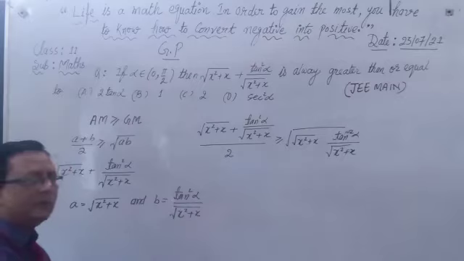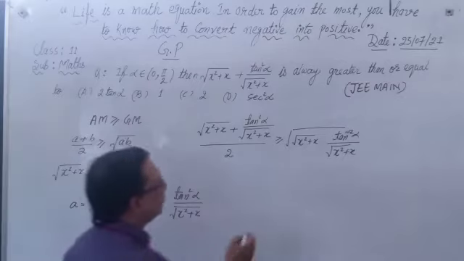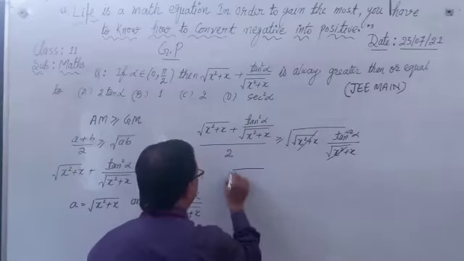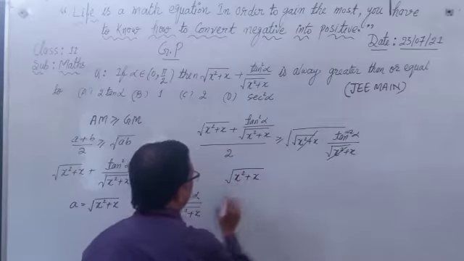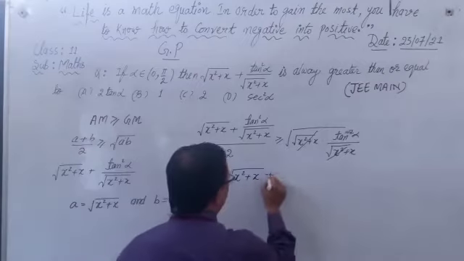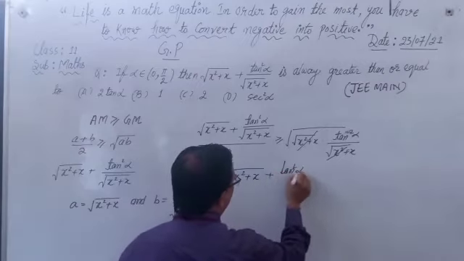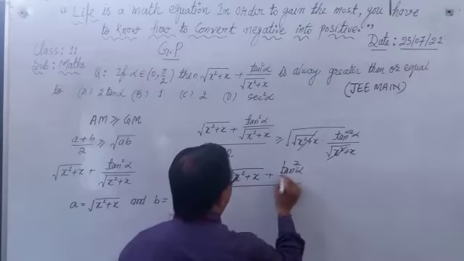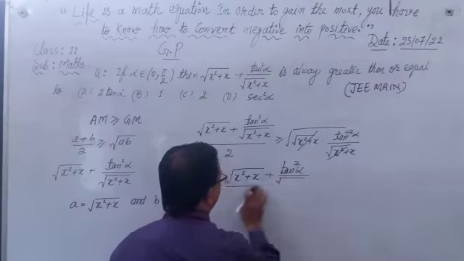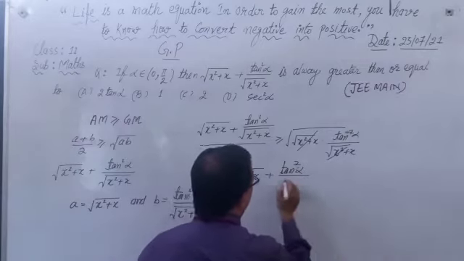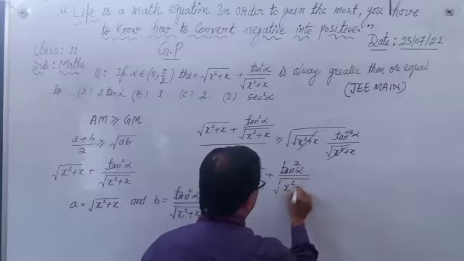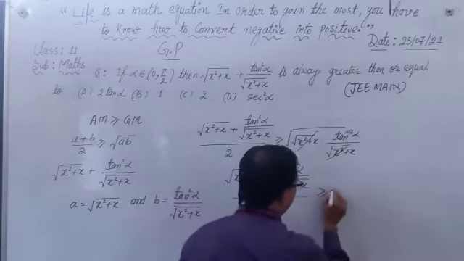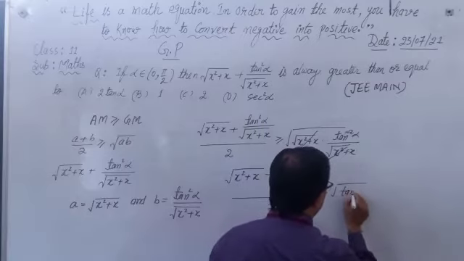Okay student, what you see here, this is easily cancelled out. Now here we have, हमारे पास क्या बचा है, root(x square plus x) plus tan square alpha upon root(x square plus x), and whole thing divided by 2 is greater than or equal to root tan square alpha.